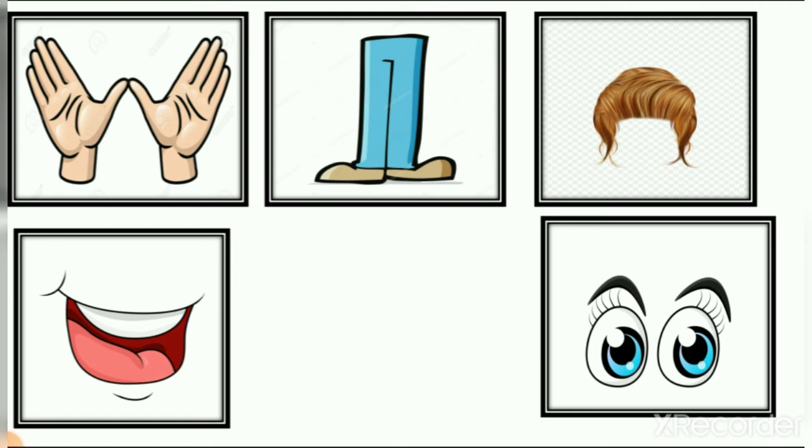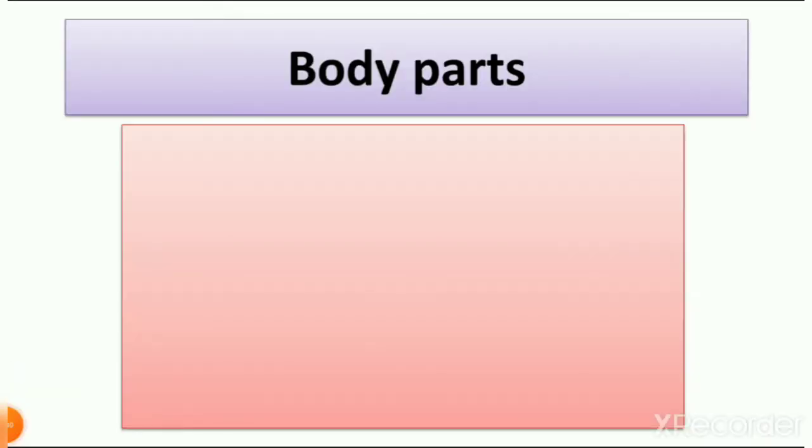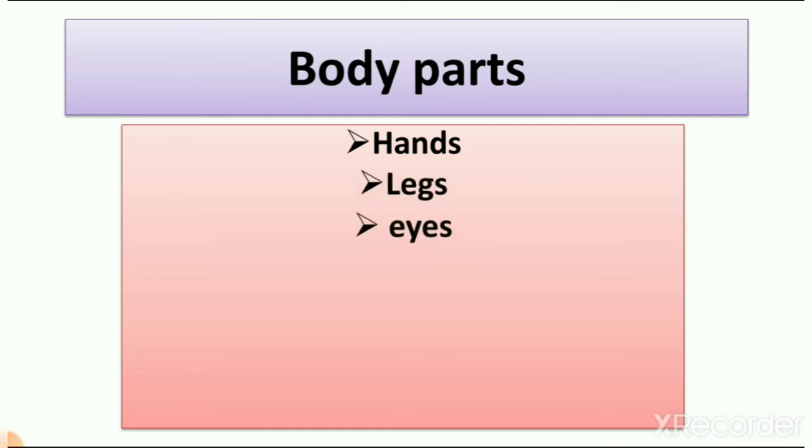So let's see. First, let's write the spelling of body parts. First is hands. As we learned, we have 2 hands, right? 1 and 2. Then legs, eyes. So we use our eyes to see things. Then ears.